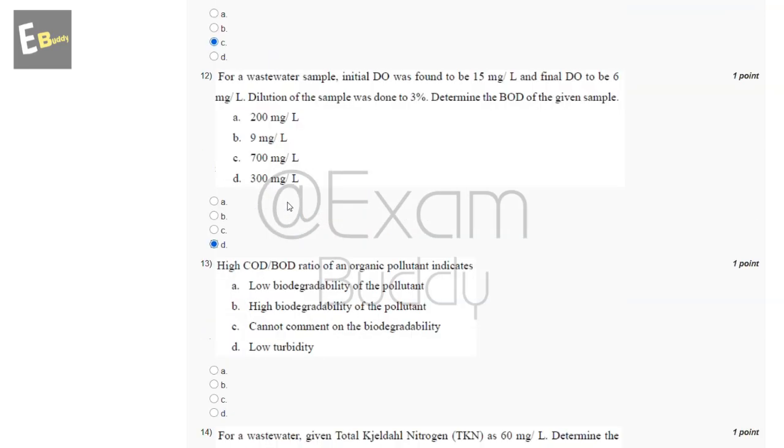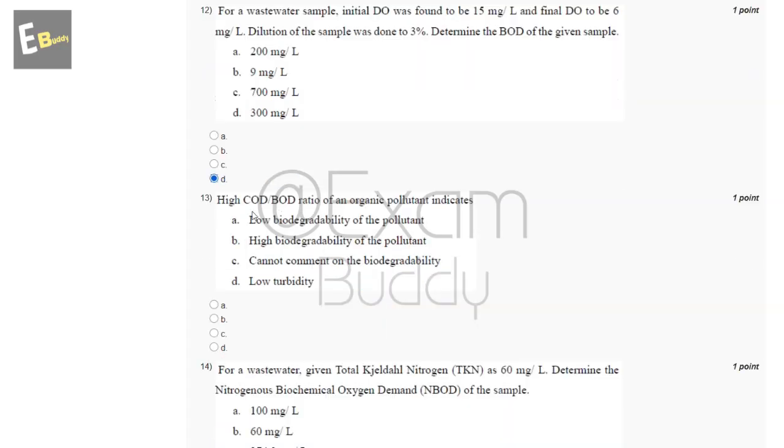Now the 13th question is COD to BOD ratio of an organic pollutant indicates. So these are the options: low biodegradability of the pollutant, high biodegradability of the pollutant, cannot comment on the biodegradability, low turbidity. So the answer of our 13th question is A, low biodegradability of the pollutant.